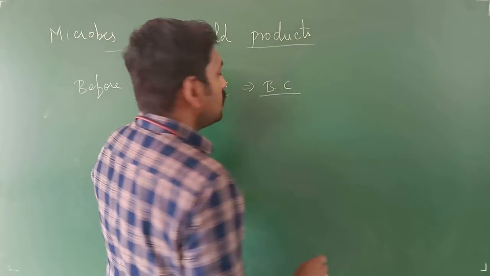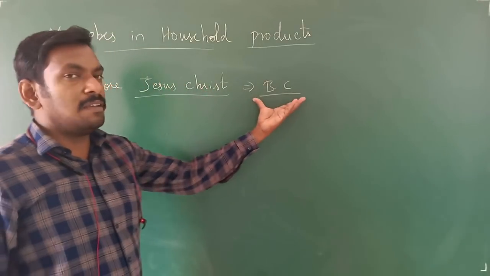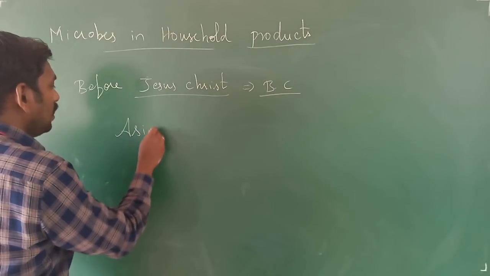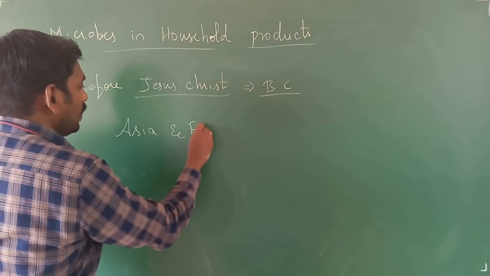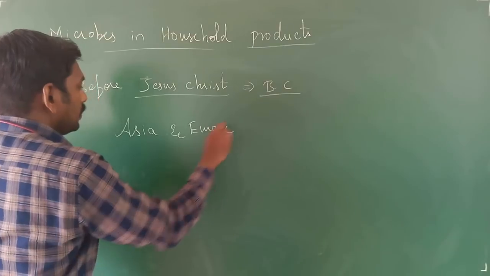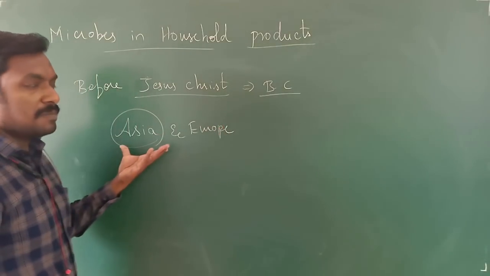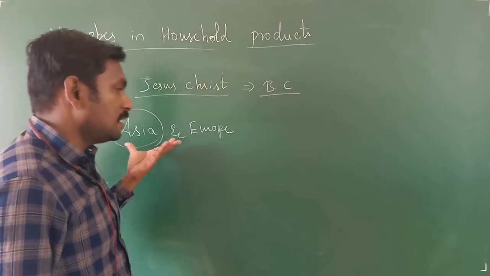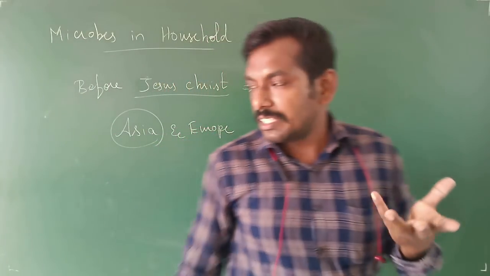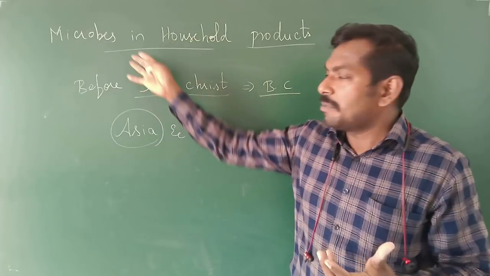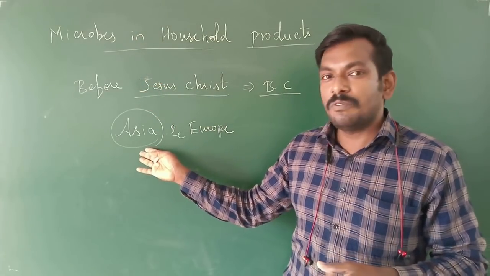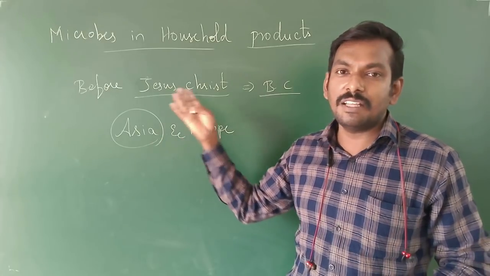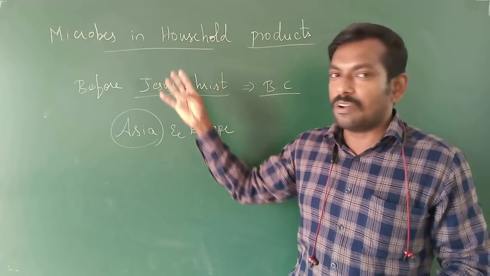They were using it before the birth of Jesus Christ, especially in Asia and Europe. The use of microorganisms started from the age-old periods, especially in India and China. They were using the microorganisms before 3000 BC. 3000 years before itself, they had started using the microorganisms.